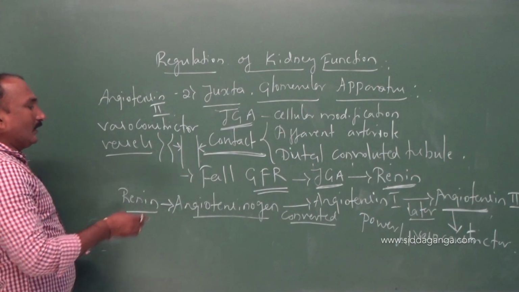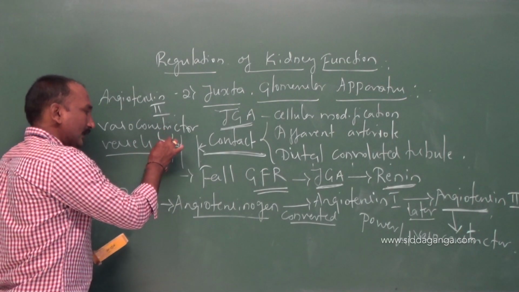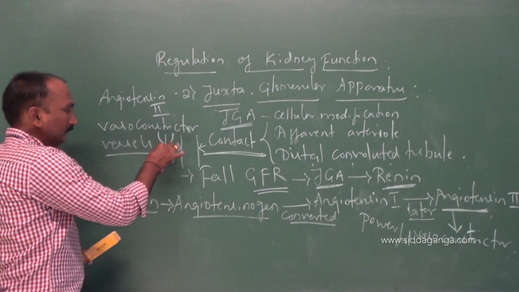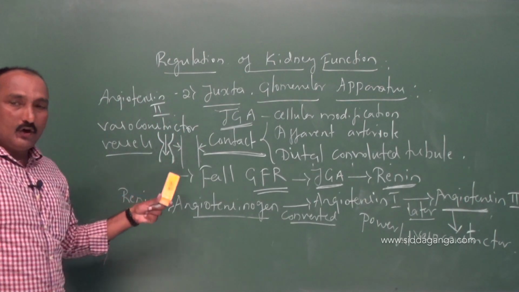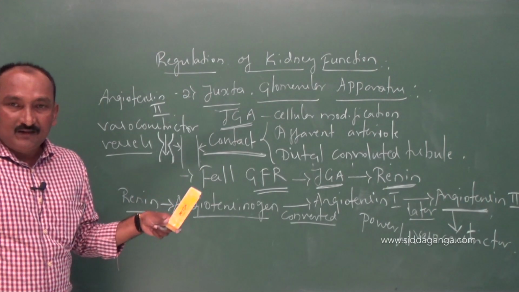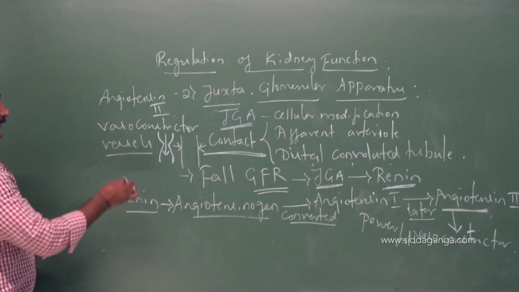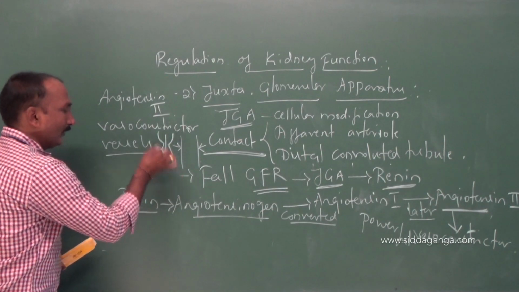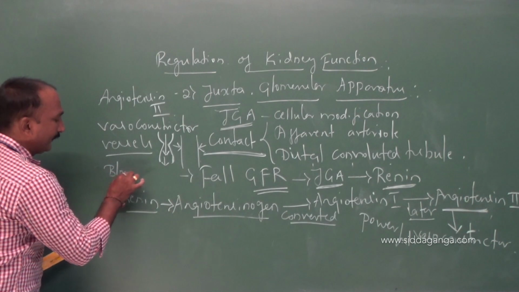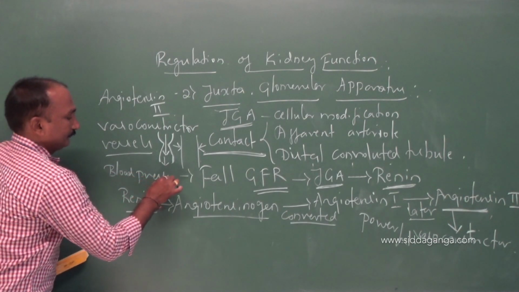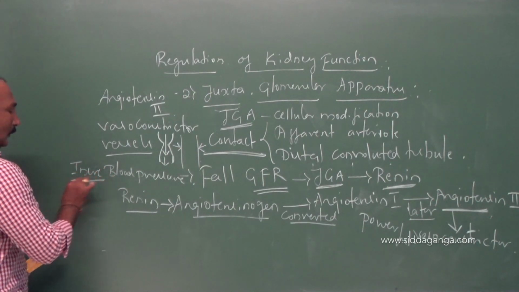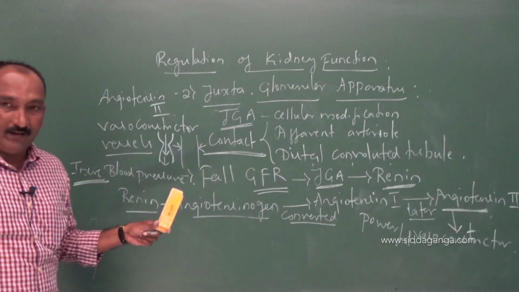As a result, the flow of blood within the blood vessels will be more, and that is going to increase the blood pressure.